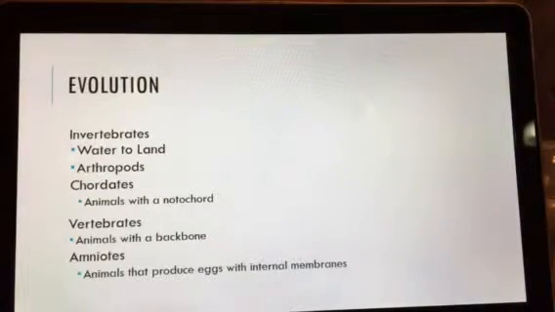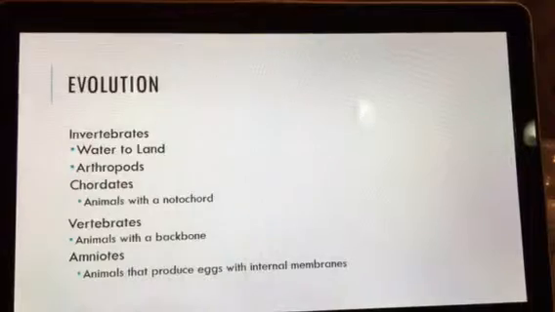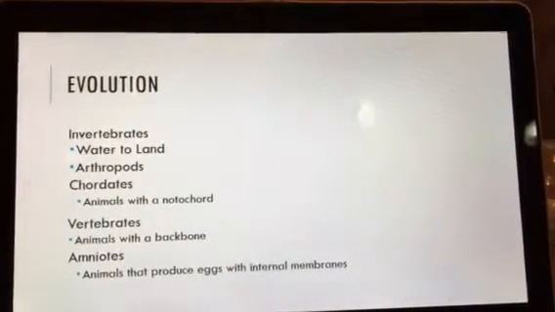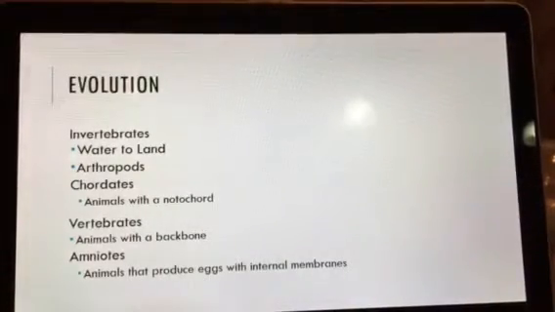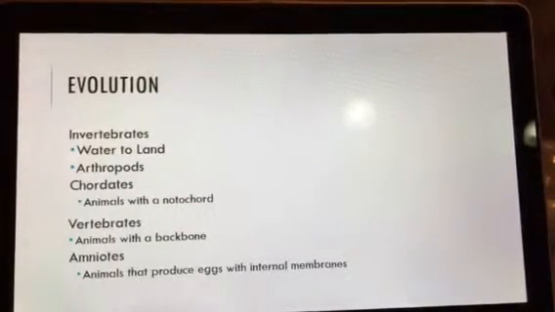So let's talk about our invertebrates. Our invertebrates are one of our first things that we saw evolve. With our invertebrates, we had a big move from water to land. Now remember, your invertebrates would be your insects, your arthropods. And so these are what you see with your segments. They're going to have that most complex diversity for us. They started this. Once we moved to land, we have now gone into a different plateau.